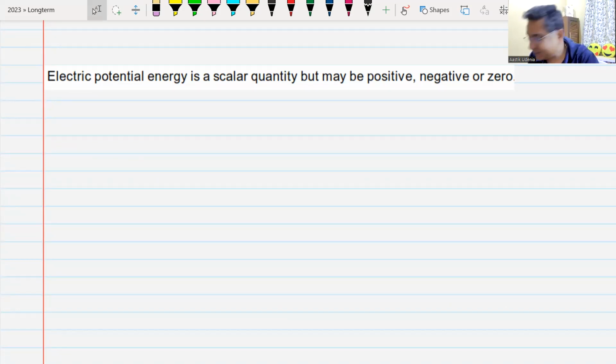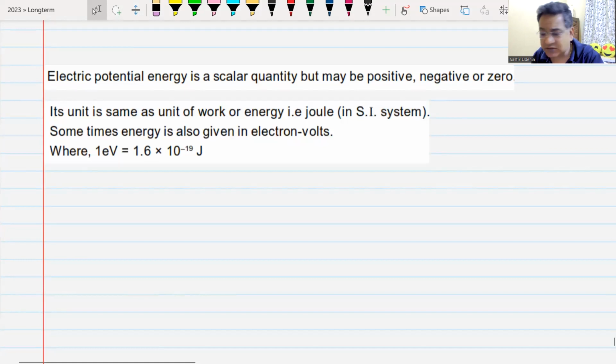Like work done, it can be positive, it can be negative, it can also be zero. The SI unit of electrostatic potential energy is the same as all energies, which is the same as work. Sometimes it is also given in terms of electron volt. 1 electron volt is 1.6 into 10 raised to the power minus 19 joules.